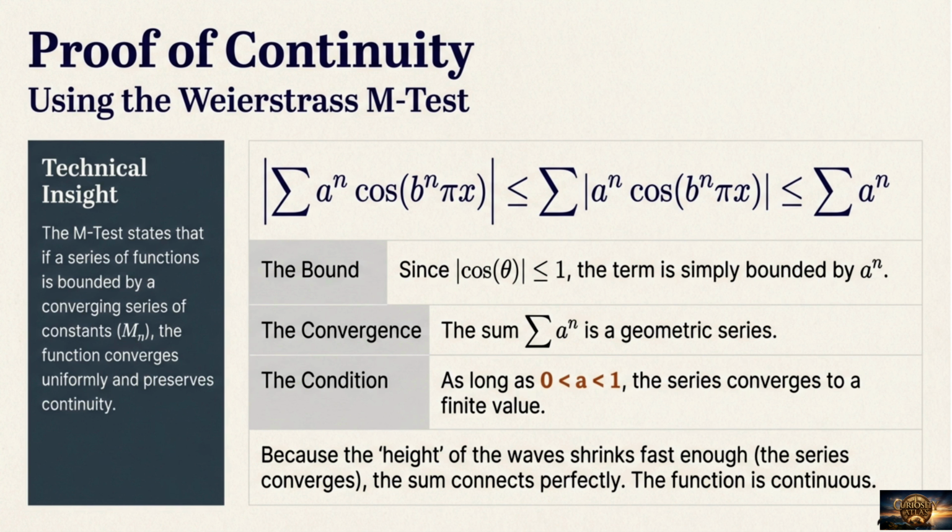The continuity of the Weierstrass function is proven using the Weierstrass M-test. The height of the waves shrinks fast enough for the series to converge to a finite value, provided a is between 0 and 1. This means the sum connects perfectly, ensuring the function is continuous.